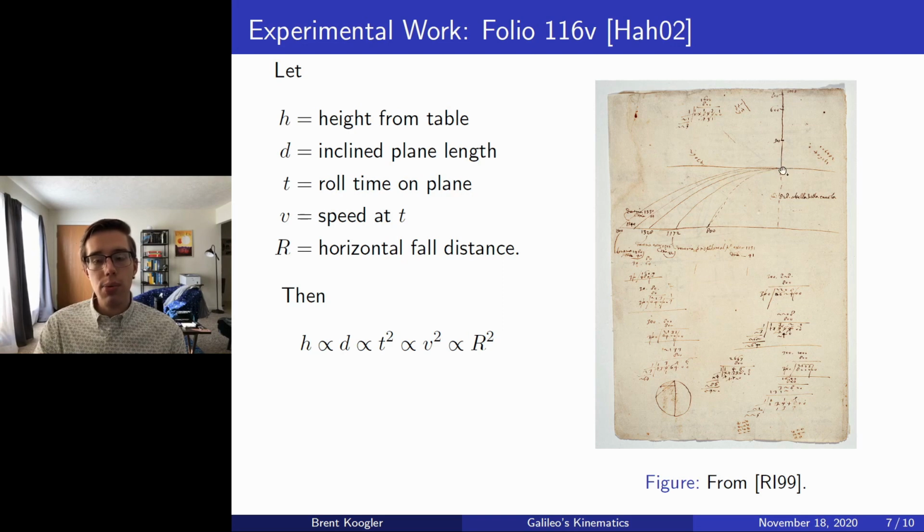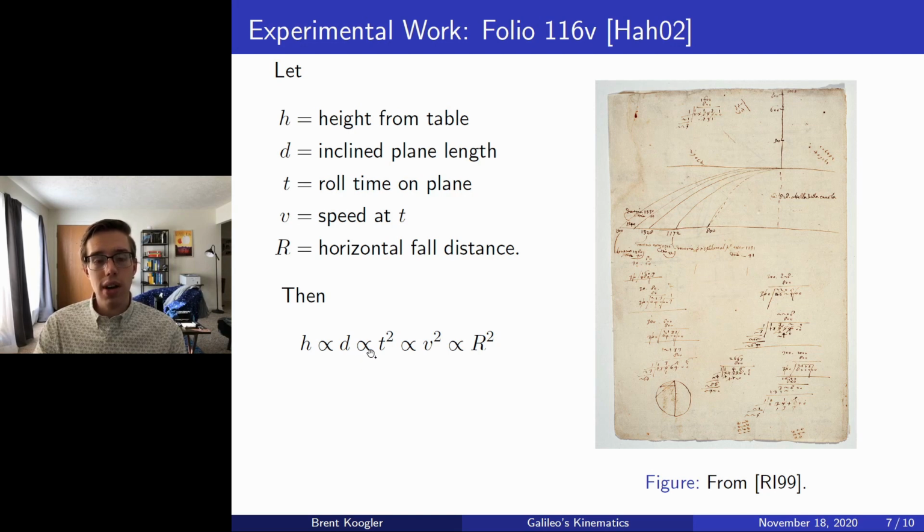So if we put an inclined plane on the table, then we're basically forming a right triangle, D being the hypotenuse and H being the opposite leg. And because of this, we then multiply by the appropriate sine of theta, and we immediately see that H is proportional to D. Moreover, D is proportional to T squared because as a ball falls and rolls down the inclined plane, the speed that it gains is proportional.